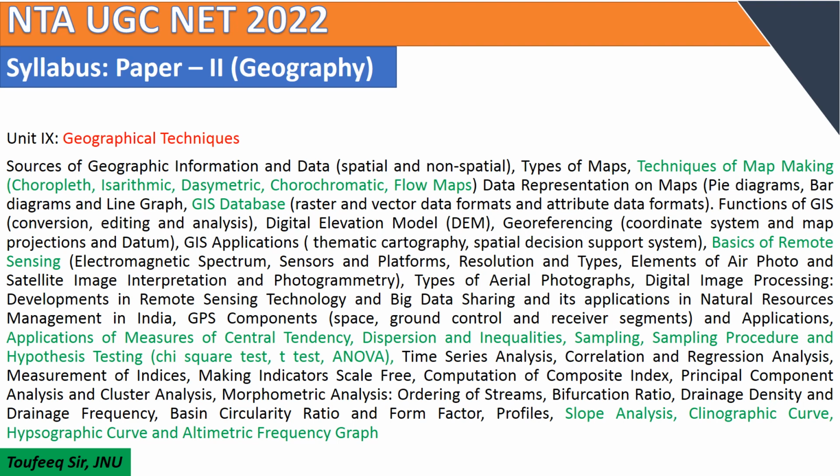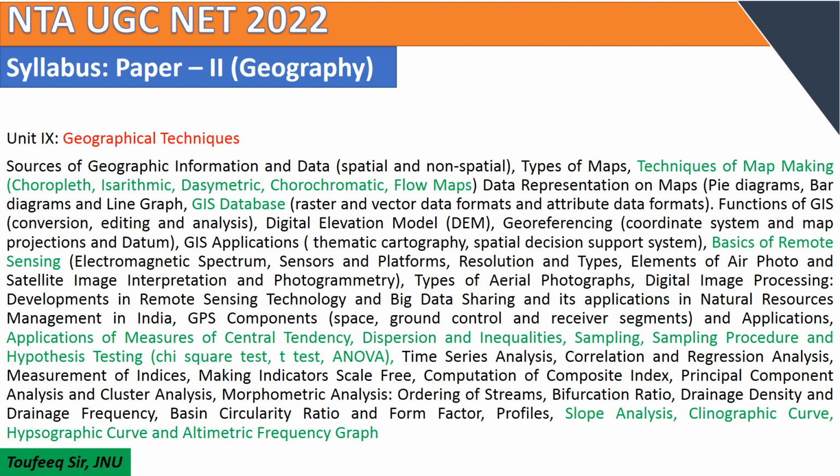Another important topic is the basics of remote sensing: electromagnetic spectrum, sensor, platform, resolution, types, elements of air photo and satellite image interpretation, and photogrammetry.